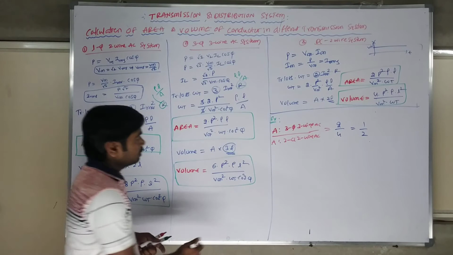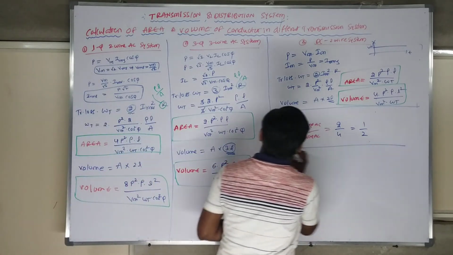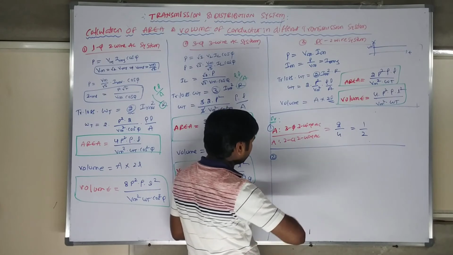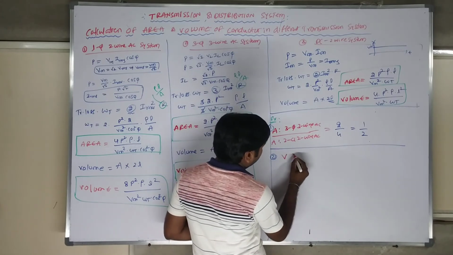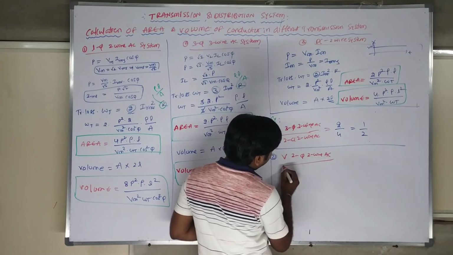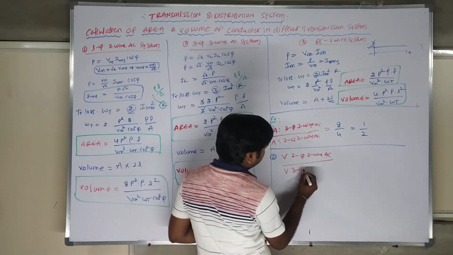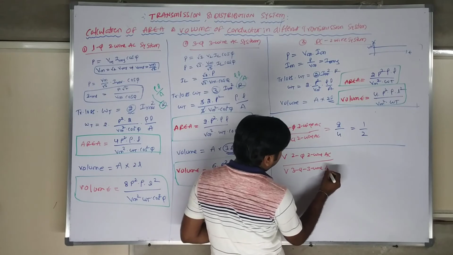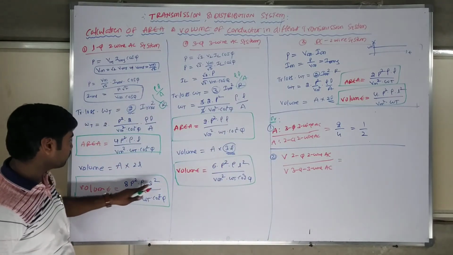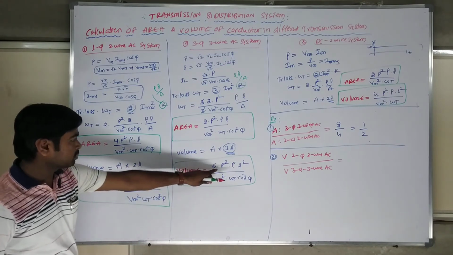If you want to do the reverse case also, this is question 1. Example number 2: compare the volume of a 2-phase 2-wire AC system with the volume of a 3-phase 3-wire AC system. Here it is 8P square and there 6P square.